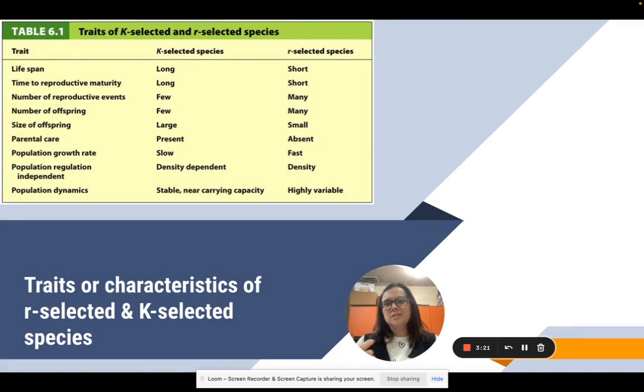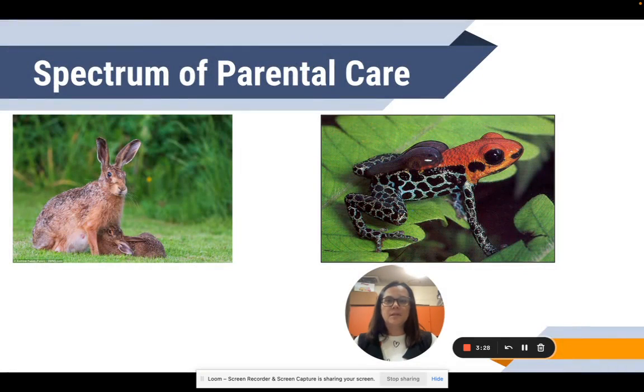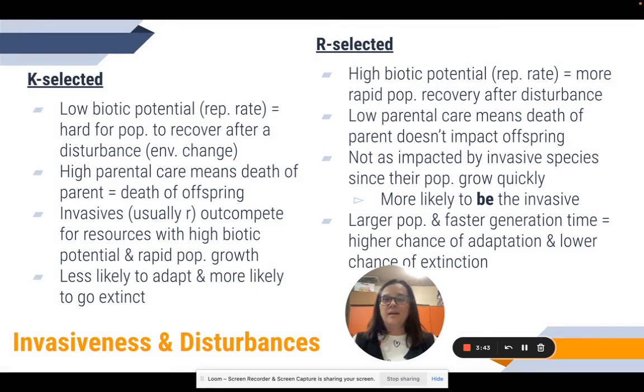I guess I could mention this too. This is actually a great chart that I pulled right from your book, Table 6.1, that has the overview of all of that. That little froggy over there, by the way, those are little baby frogs on its back. Carries them around everywhere until they're ready to go. It's the cutest little thing. Anyways, that would be a high level of parental involvement. All right, so I already talked about most of this, so I'm going to skip over it. Just know that K-selected species are more likely to be taken over by invasives and R-selected are more likely to be invasive. I'm good with that.